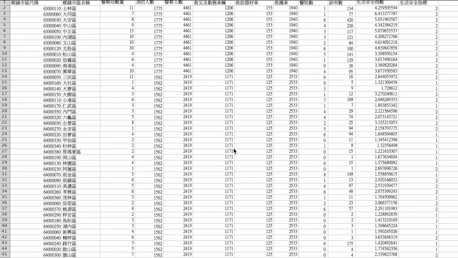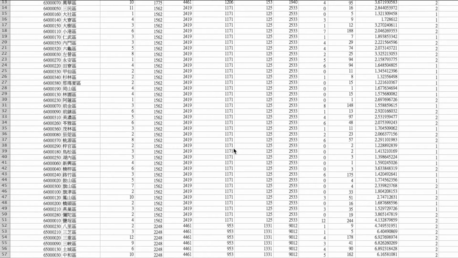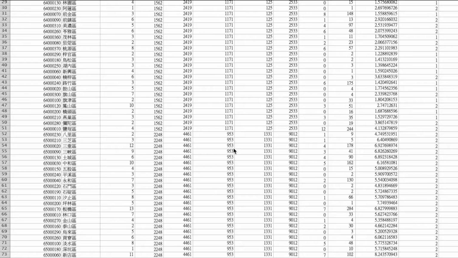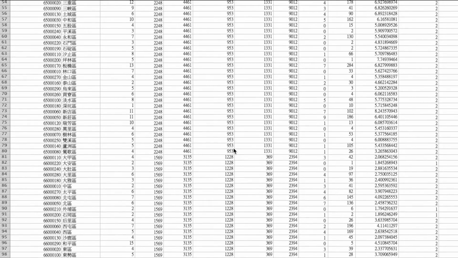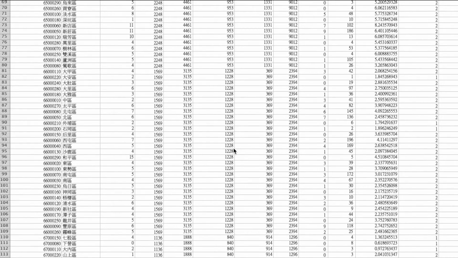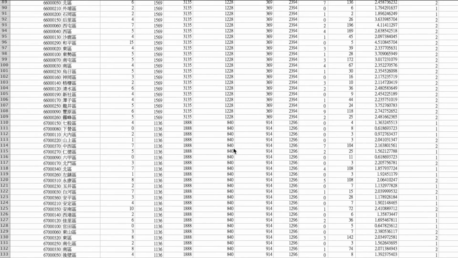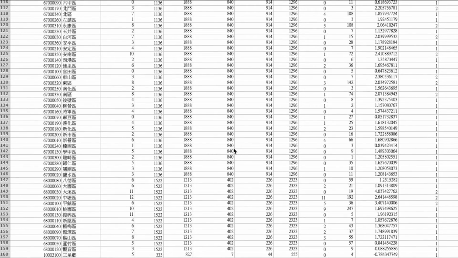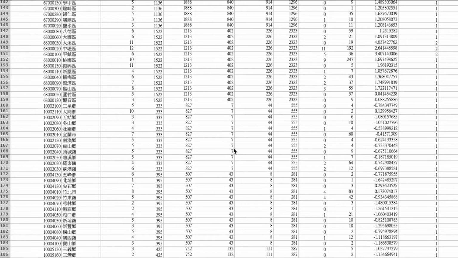Next, I'm going to talk about the data preprocessing. We can see that some of our data have same digital. It's because our data unit is Taiwan City, but some of the data don't have its administrative district data. Only have its city data, like in the variable number of the police, only have the data of Taipei City. But data has said that city data can be regarded as administrative district data, because the resources in city is also in its administrative district. So we can use city data to be our administrative district data.